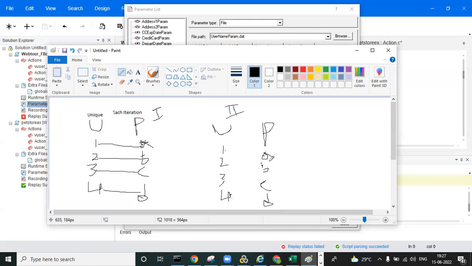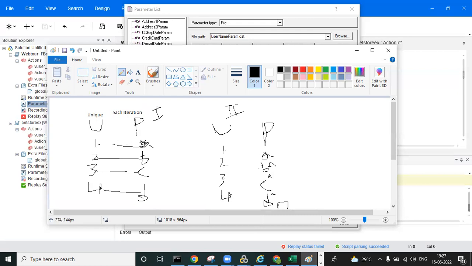Maybe again we have some updated values for A, B, C and D. Now we can observe the second iteration. Each iteration means it will update for every iteration.